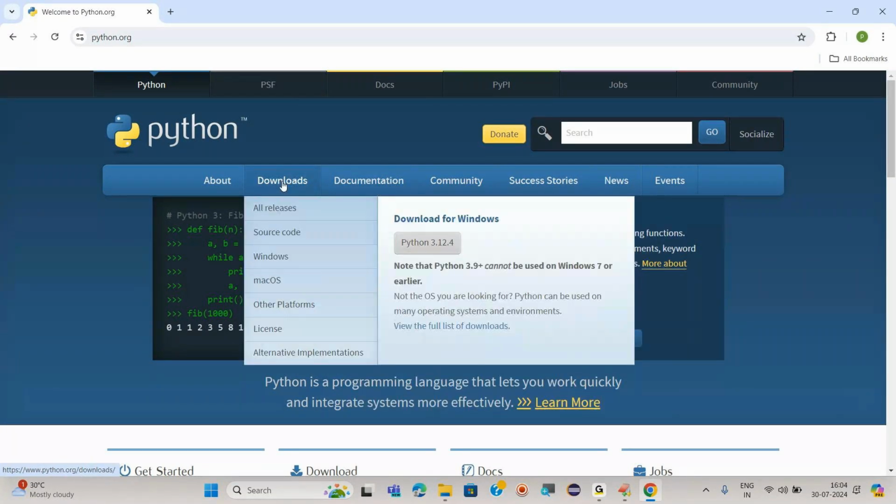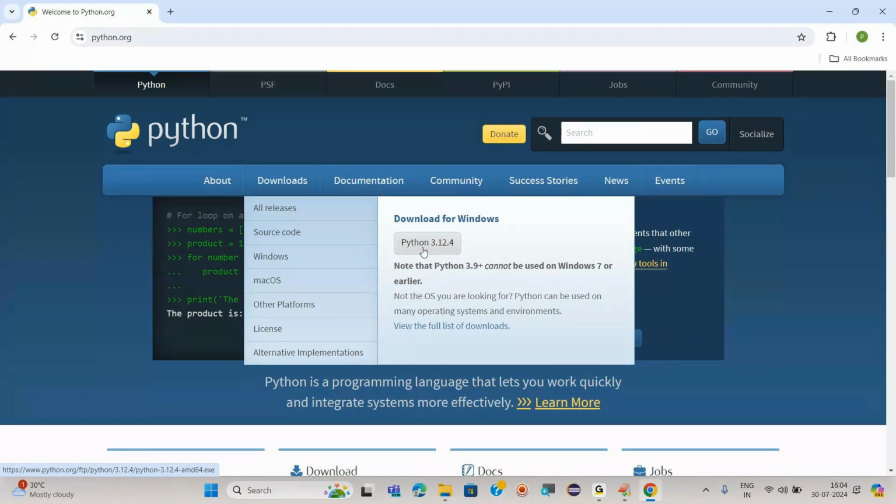If you click this, you will see Python 3.12.4, the latest version, and from here you have to download it. Once you download it, there is an easy process of installing it.